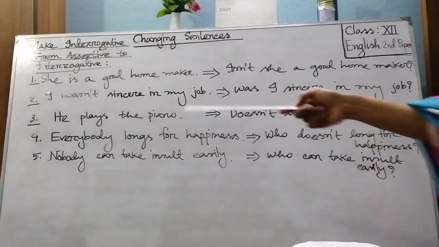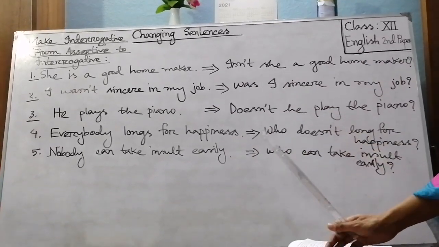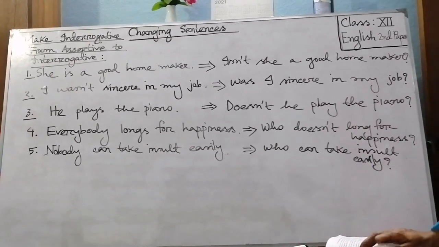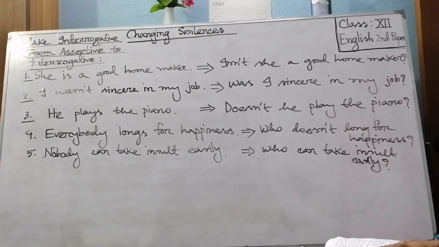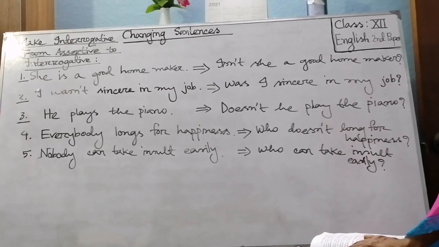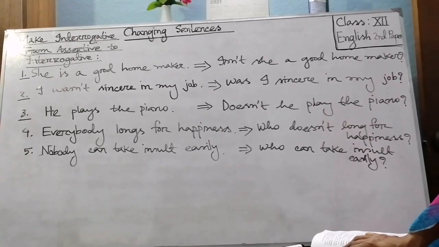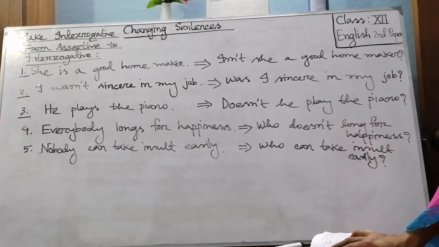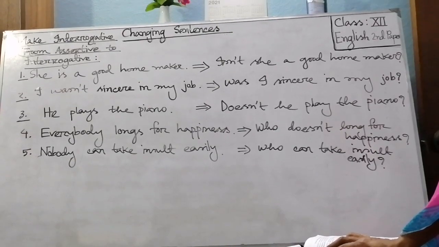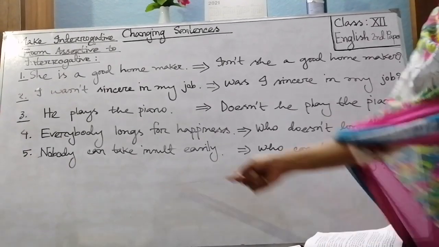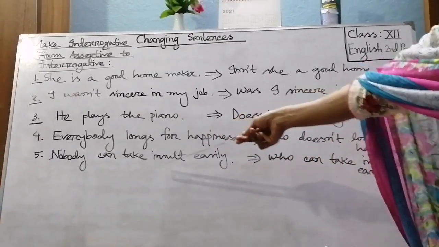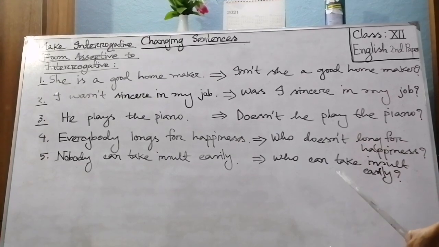Okay, here you see at the very beginning of the sentence, what, my dear students? Nobody. So if we find this type of words, that is nobody, no one, none, at the very beginning of the sentence, then in place of nobody, no one, none, we'll use who. Or another rule you will find is using anybody, but here we will follow the rule, that is who. It will be easy for you. In place of nobody we will use who, and then, my dear students, the extension of the next part of the question sentence.